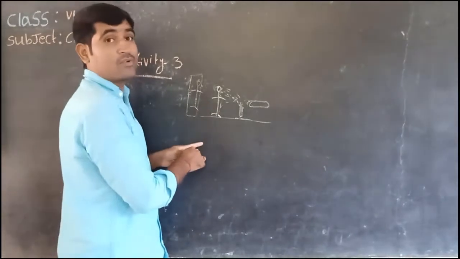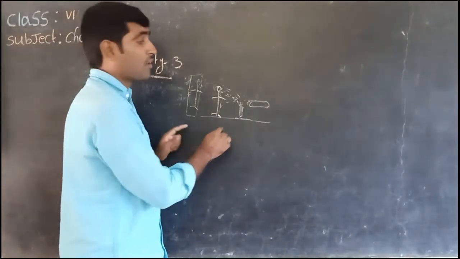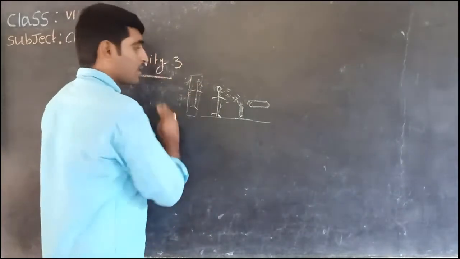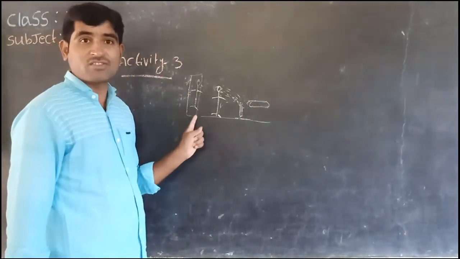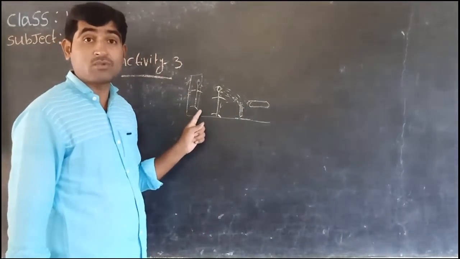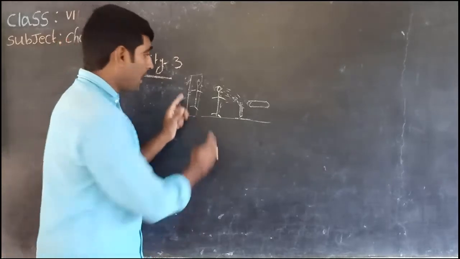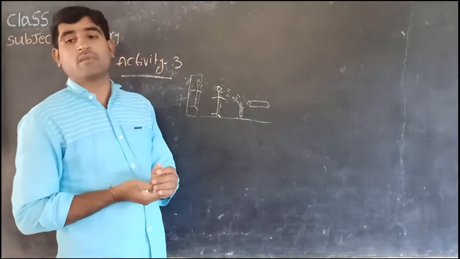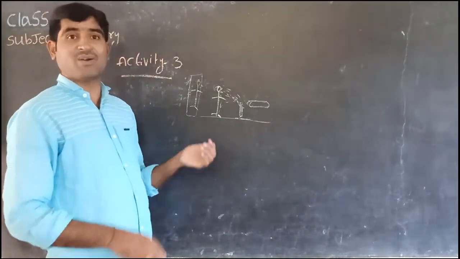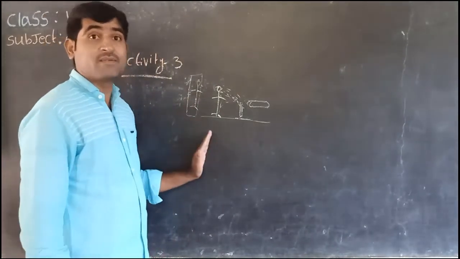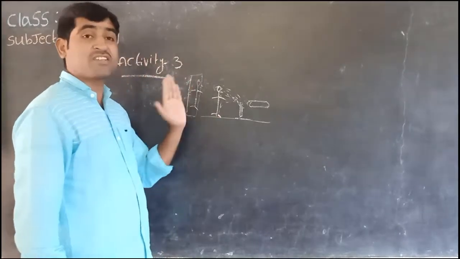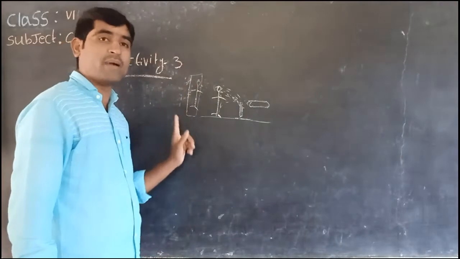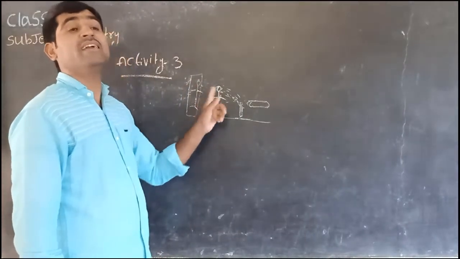That shadow is formed by the falling of light on your friend. Now remove the cardboard. Are you observing any shadow, children? No, we do not observe a shadow. But on keeping the cardboard in place, we observe the formation of a shadow. What is the difference between the first case and the second case? The placing of the cardboard behind his back.